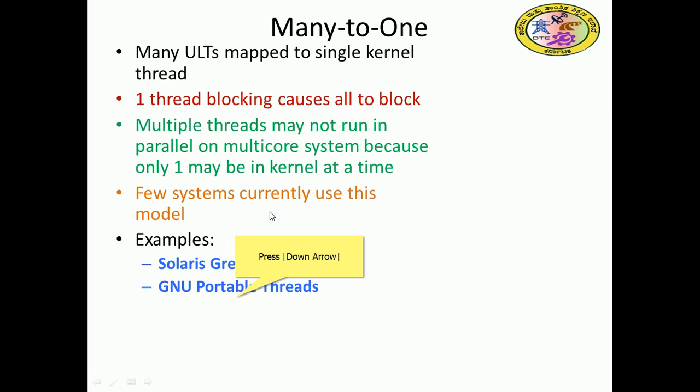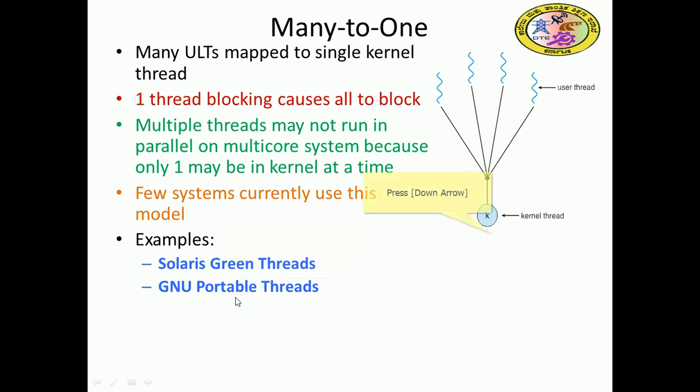Examples are Solaris Green Threads and GNU Portable Threads, the many-to-one model. So we have one kernel thread and many user threads, and all these threads want to speak with one kernel thread. If any one blocks due to I/O or memory contention, all the others will be stopped, and they cannot run in parallel. They can run only in sequence, right?